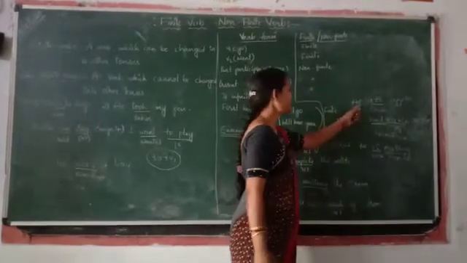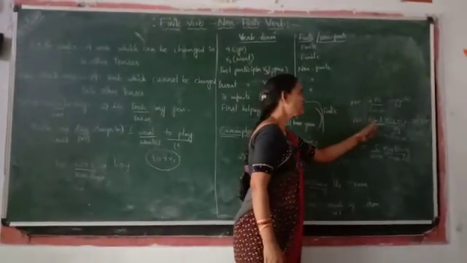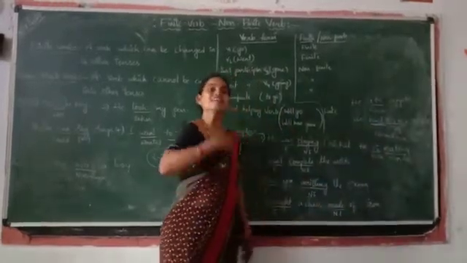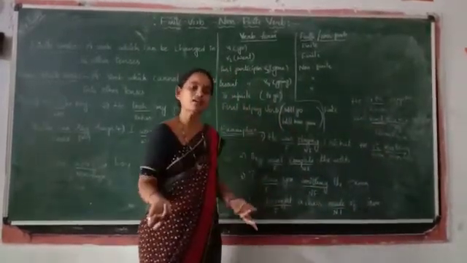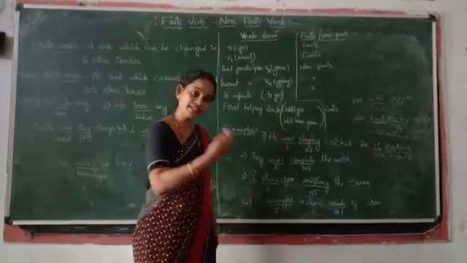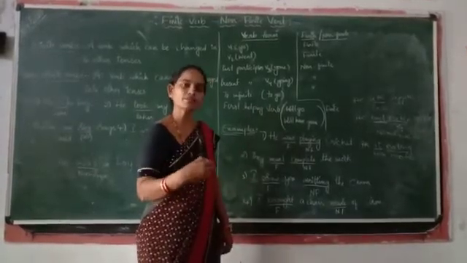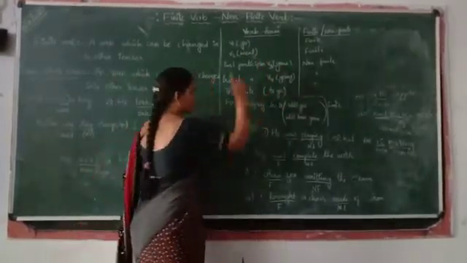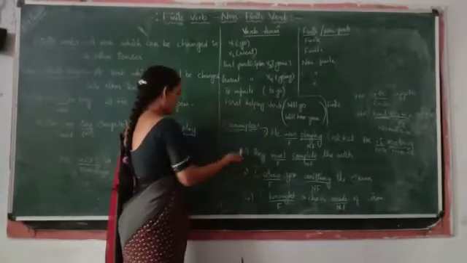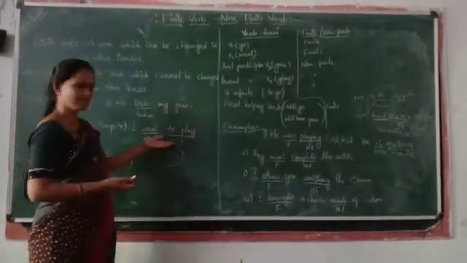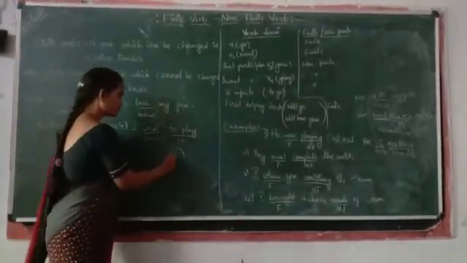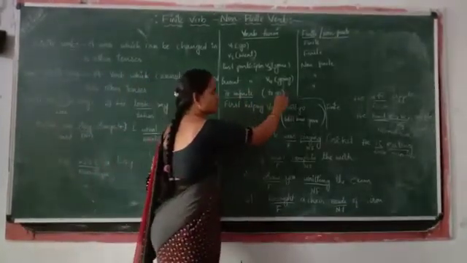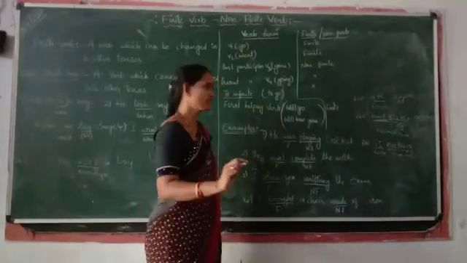Non-finite because we cannot change into the next form. Here eat changes to ate changes to had eaten, but here eating cannot be changed because the other tense, the other form, the next form is not there for eating. So that's why which cannot be changed we said as non-finite verbs. So next present participles are also said as non-finite words. And to infinitives, we said already in the first examples I said to plus infinitive. So to plus verb 1 cannot be changed. So to infinitives are also said as non-finite verbs.